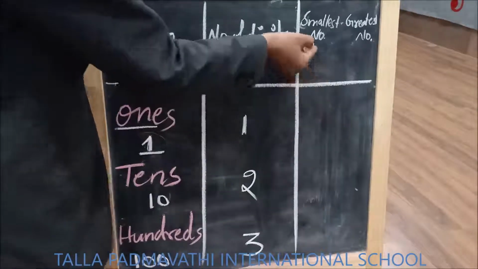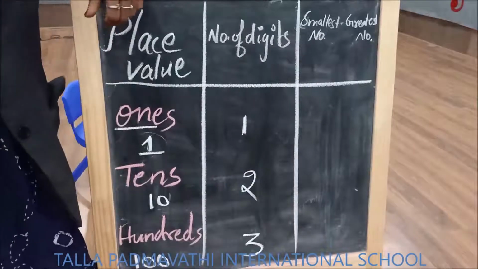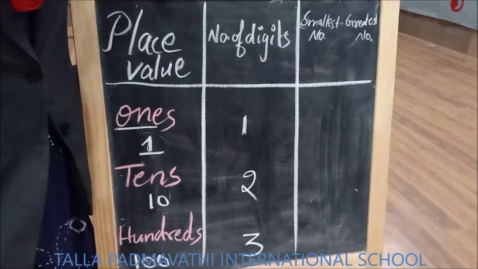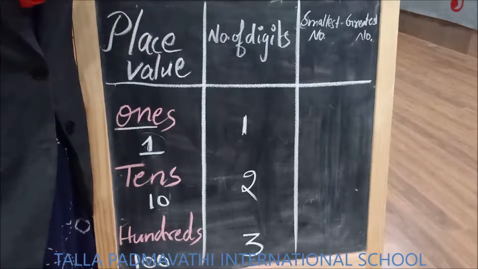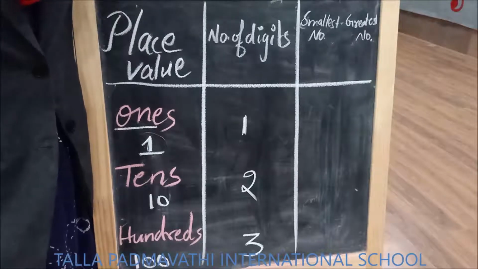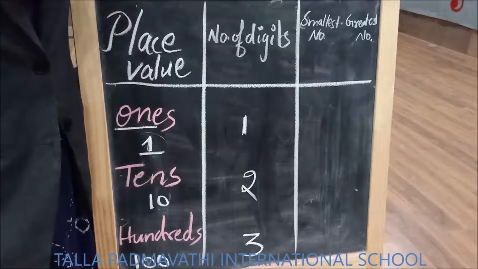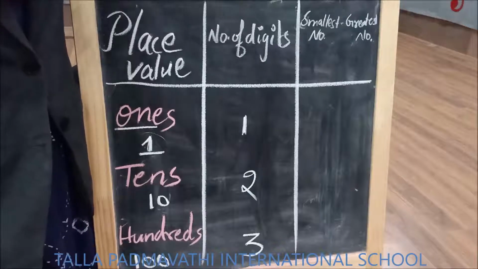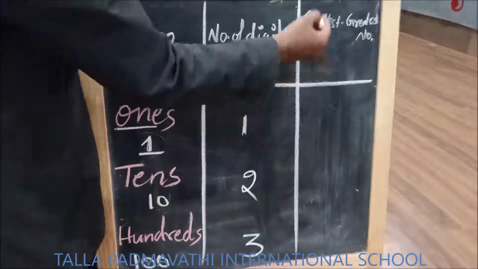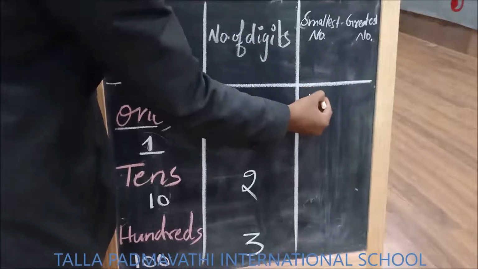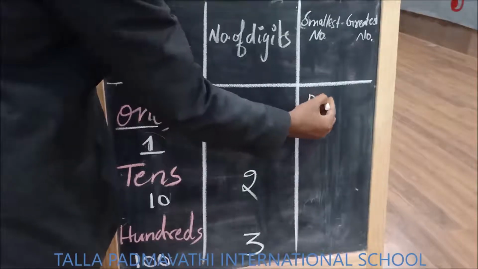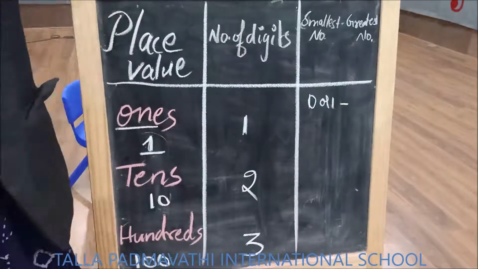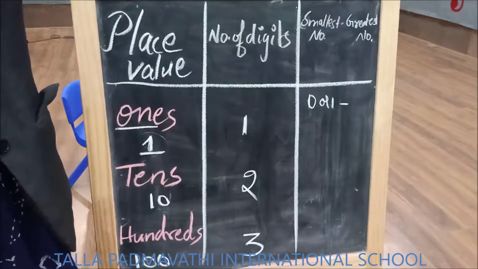Now the question is, what is the smallest and greatest number? So children, where do the digits start from? Single digit number, only one digit. Is 0 a one-digit number? Yes. 1 is also a one-digit number. So the smallest one-digit number might be 0 or 1. Now the question is, what is the greatest one-digit number?